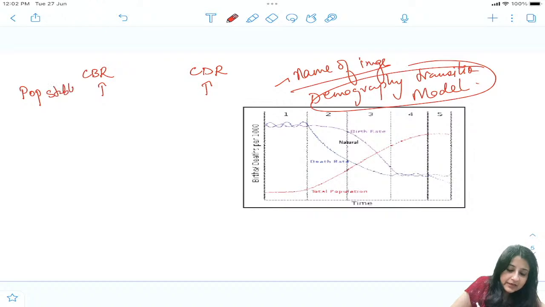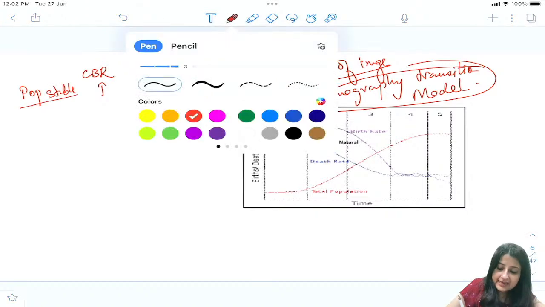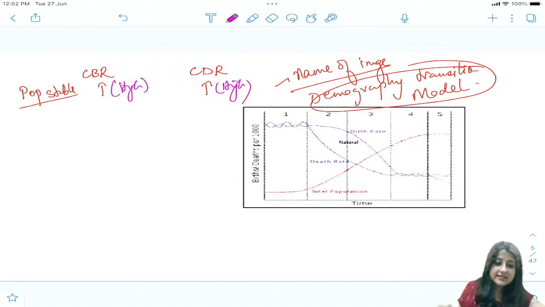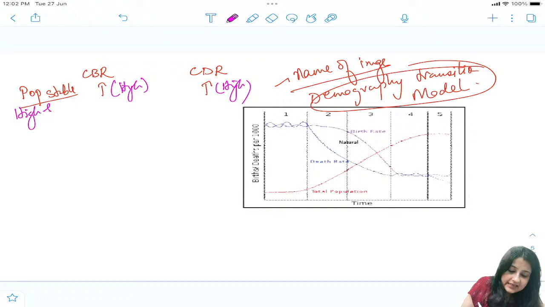Population is stable. But since both are high, CBR is also high, and CDR is also high. So both are high, so population is stable. What is the name to this, everybody? High stationary. Okay, high stationary.